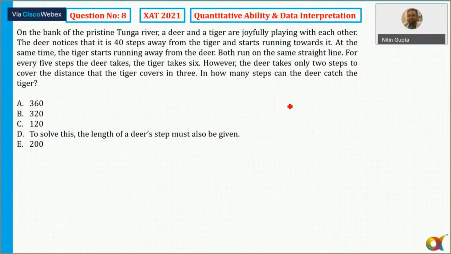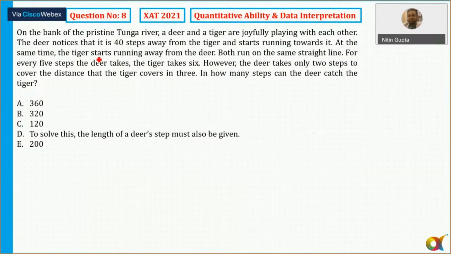Now, I have seen that a lot of people have marked the answer for this question as option D. But the correct answer is not option number D. And again, this is the one question which is not new. You must have done it many times in classes before.